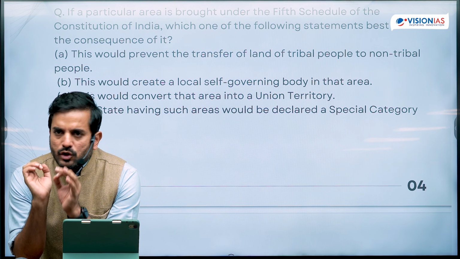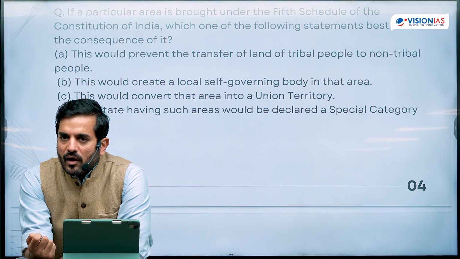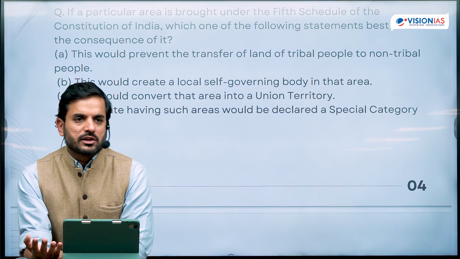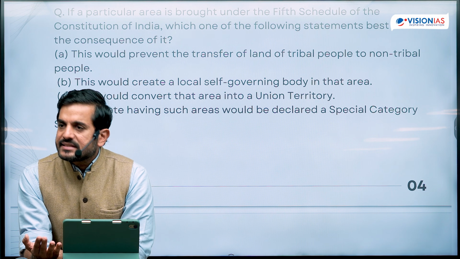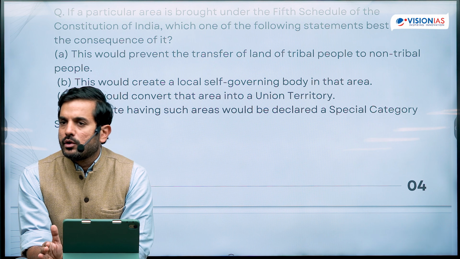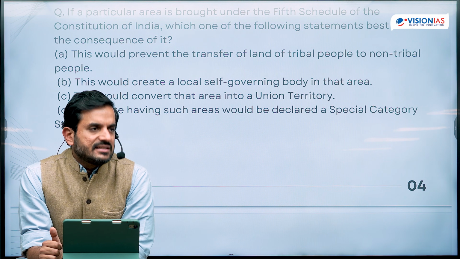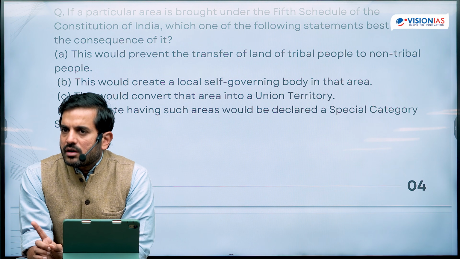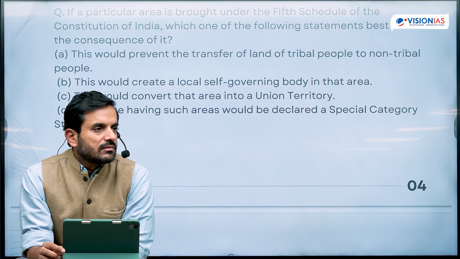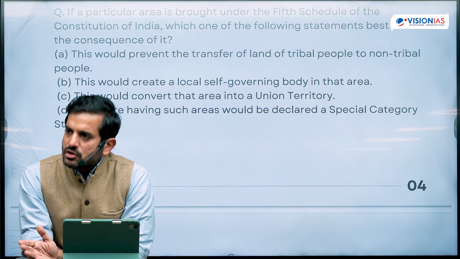The point that I'm trying to make here is that UPSC's attempt is to judge whether you understand why the 5th Schedule of the Indian Constitution was enacted. UPSC expects you to know the rationale behind the inclusion of the 5th Schedule in the Indian Constitution. Once you understand that, then answering this question becomes very easy. The major reason for the enactment of Schedule 5 was protection of tribal land. It was to provide self-governance to the tribals, but through the powers of the governor.